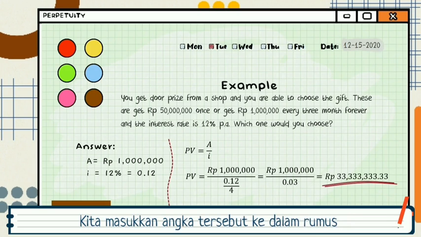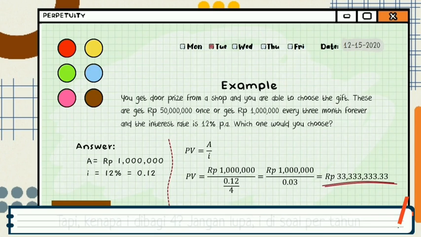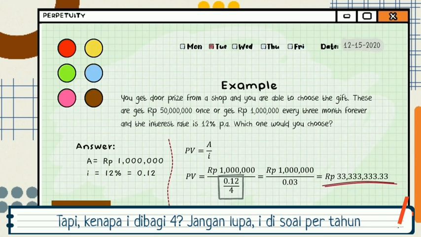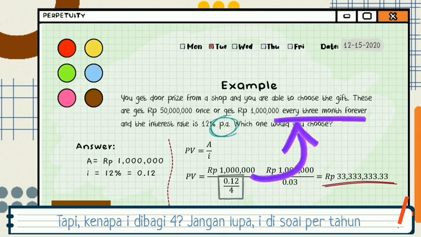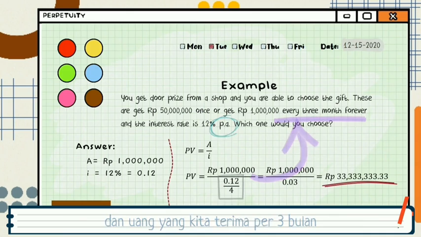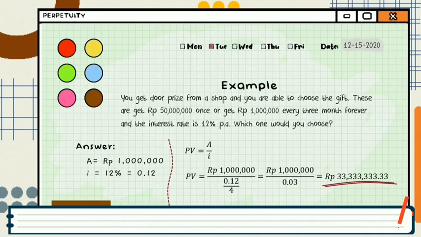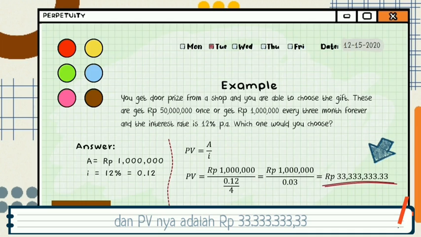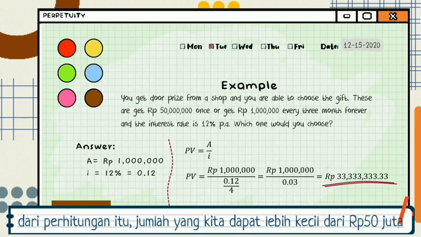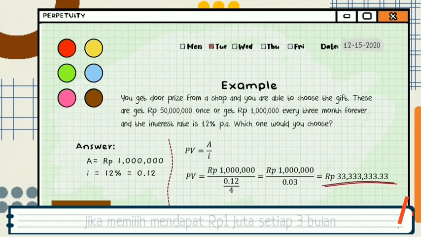We put the amount into the equation, but why is the interest rate divided by 4? Don't forget, the interest rate is per annum, and the money we receive is per 3 months, so we need to divide the interest rate for the money we receive every 3 months, and the present value is 33,333,333.33 rupiahs. From the calculation, the amount we get is smaller than 50 million if we choose to get 1 million every 3 months. So, it is better if we choose the first option, receive 50 million rupiahs once.